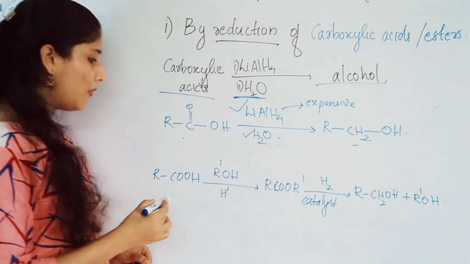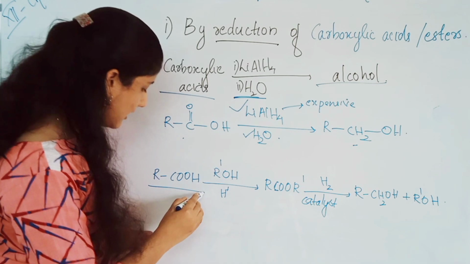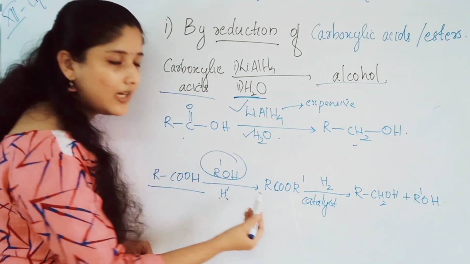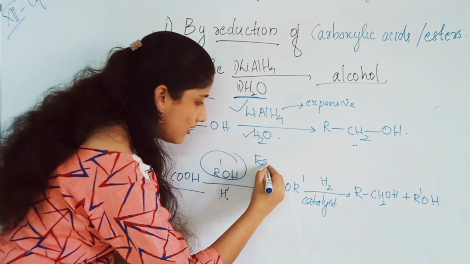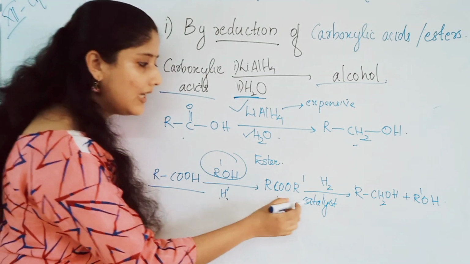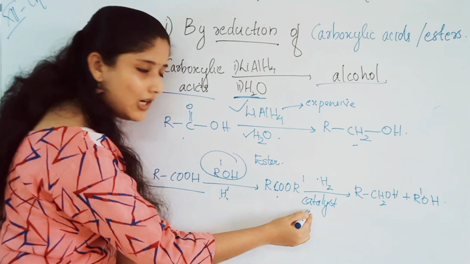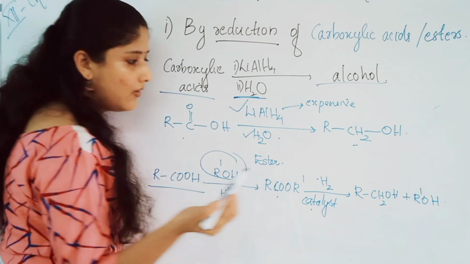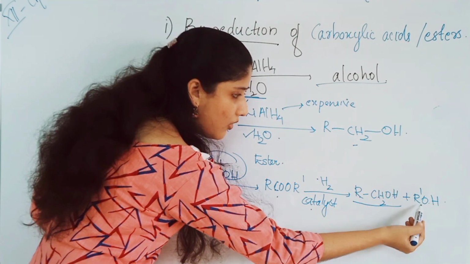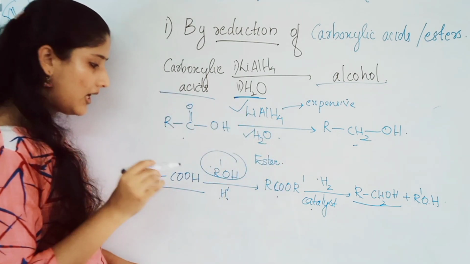So usually in laboratories or commercially, acids are first reacted with an alcohol in the presence of H plus and converted to esters. Then catalytic hydrogenation, that is addition of hydrogen in the presence of a catalyst like nickel, palladium or platinum, will give you the corresponding alcohol RCH2OH plus another alcohol R dash OH. This will be regenerated at the end of the reaction.